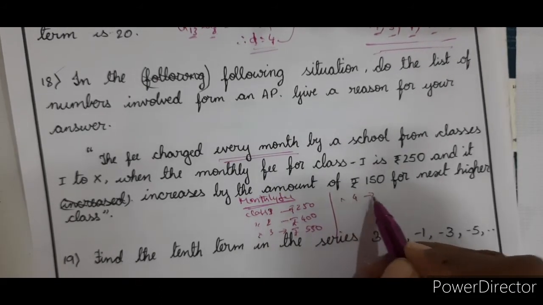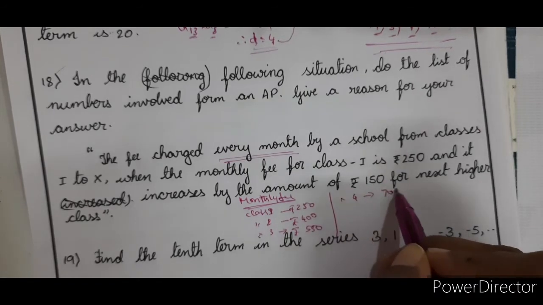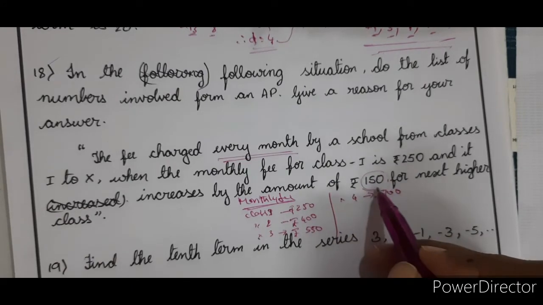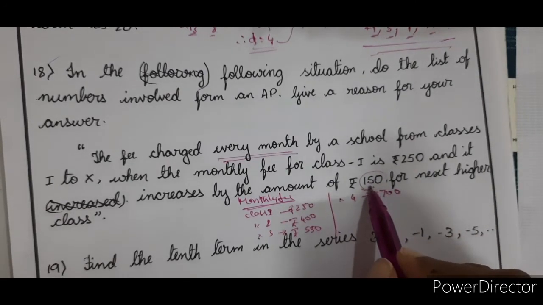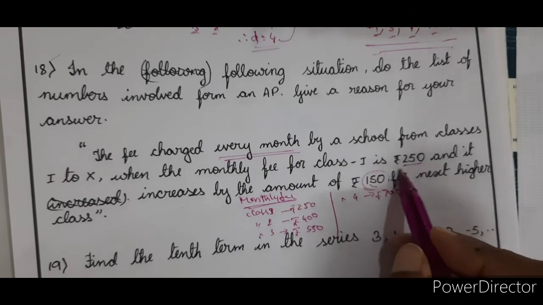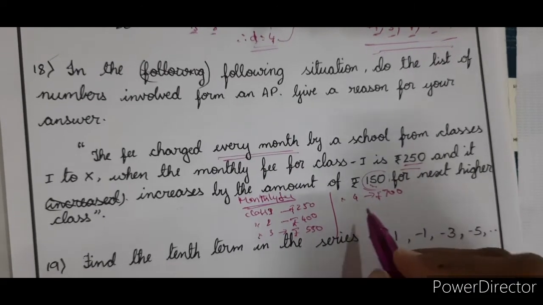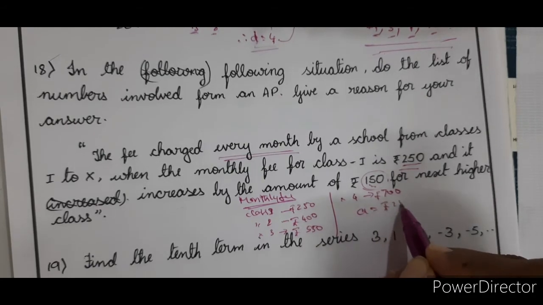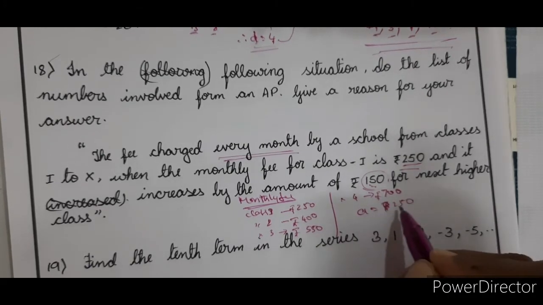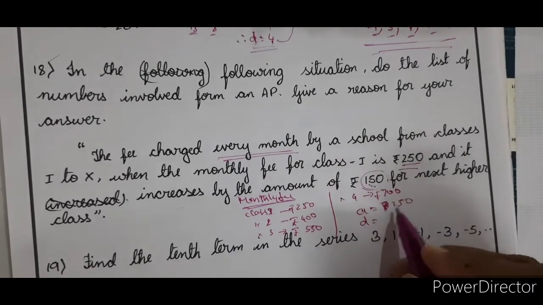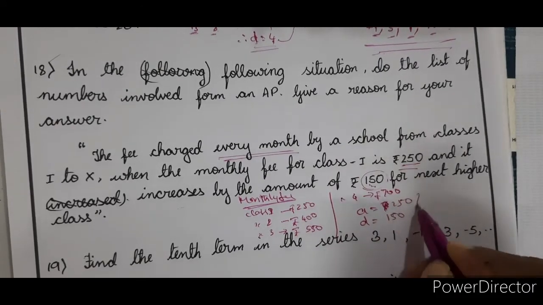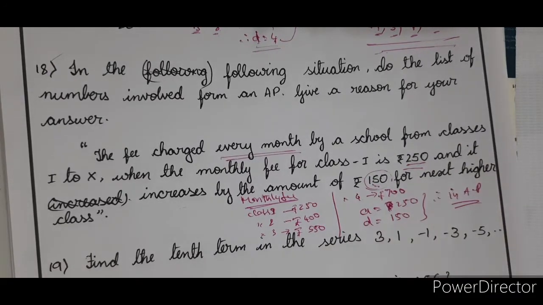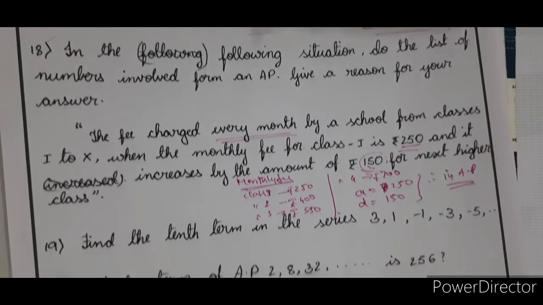Similarly, class 4, 550 plus 150, 700. So what is happening? Every time you are adding 150. That means you are adding D. 150 is the common difference here, where the first term is 250. So, therefore, does it form an AP? Yes. A is equal to the number 250, because he is asking about the number. D is equal to 150. So, therefore, it is in AP. Clear? Right. Now, next one.